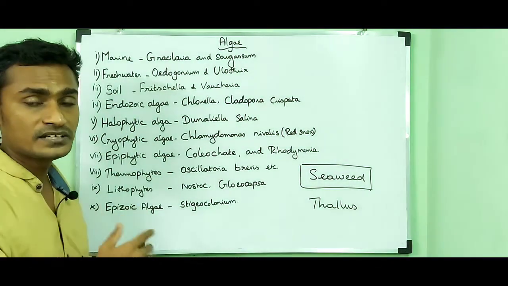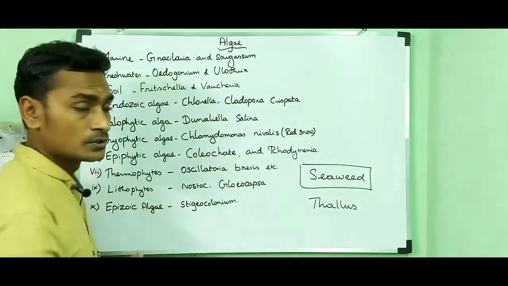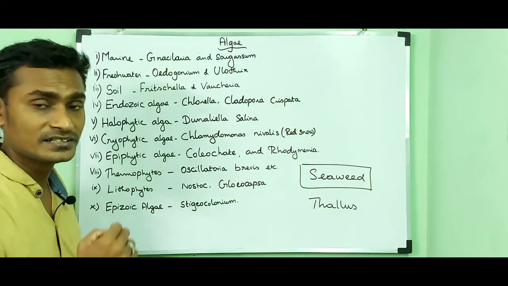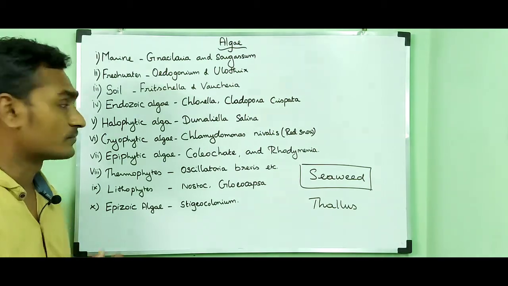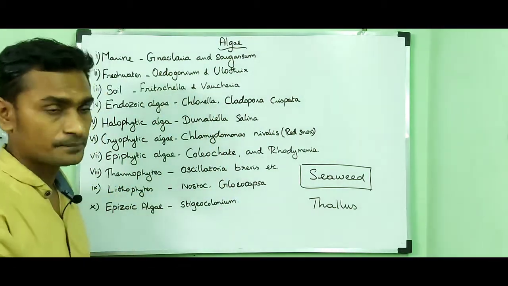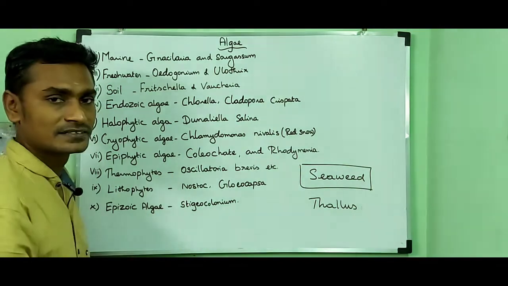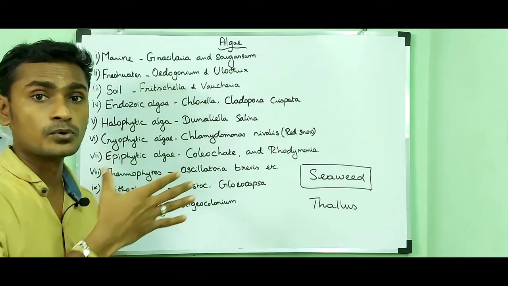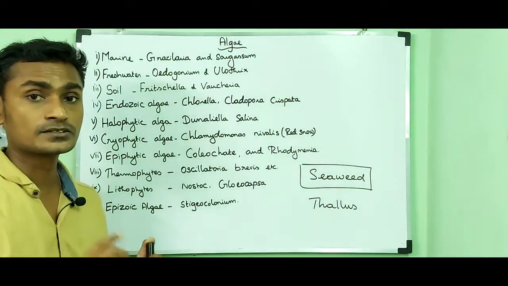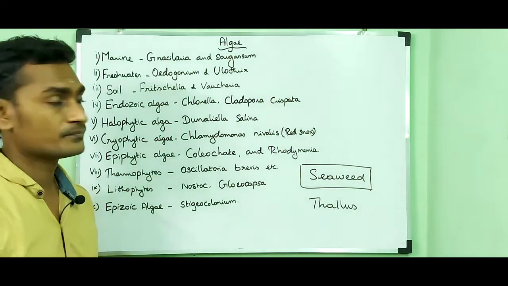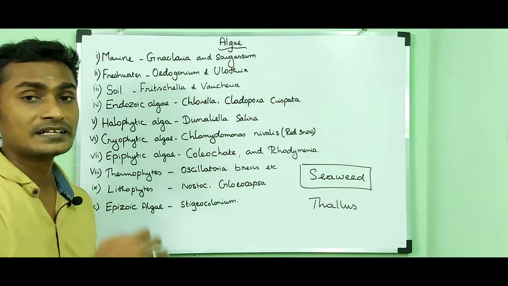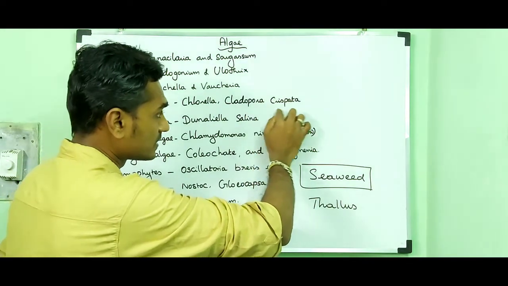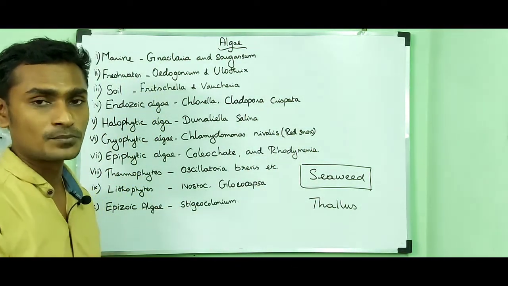Then algae can grow in freshwater. Example, Oedogonium and Oscillatoria. The third one is algae that can grow in soil or terrestrial environment. For example, Fritschiella and Vaucheria. The fourth one is endozoic algae, which means algae can grow inside the animal body. For example, Chlorella can live inside the body of sponges and hydra, or Cladophora crispata can live inside the cells of mollusca.